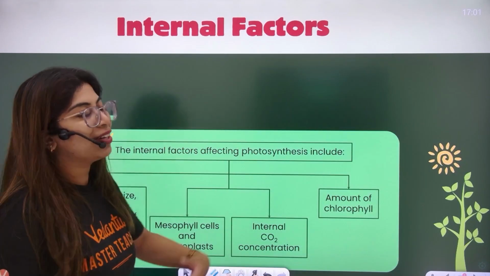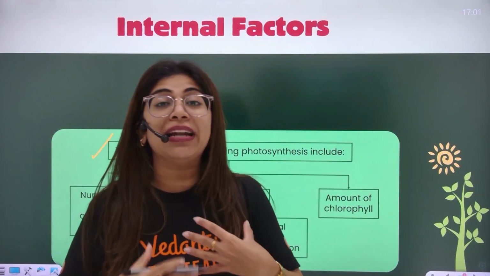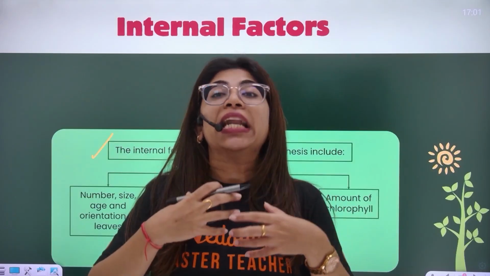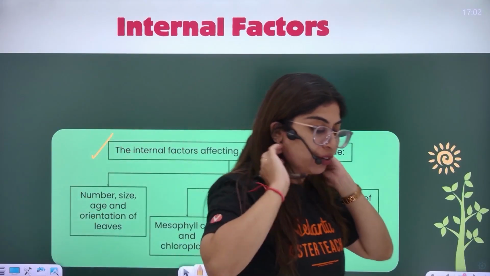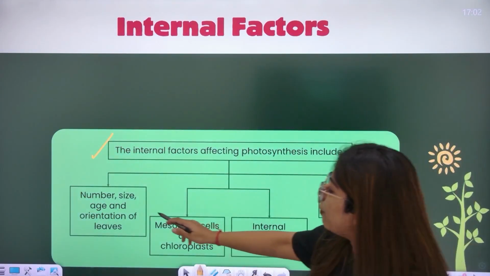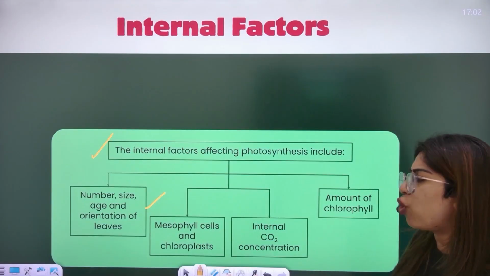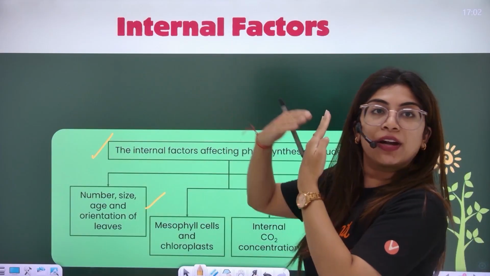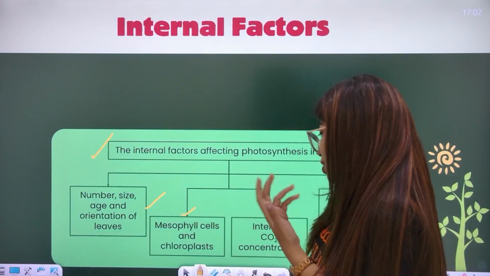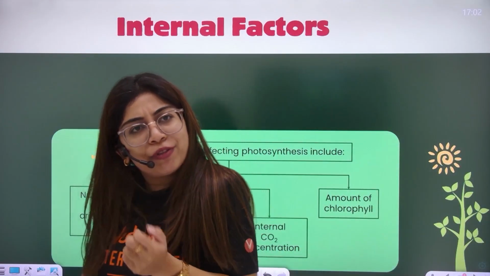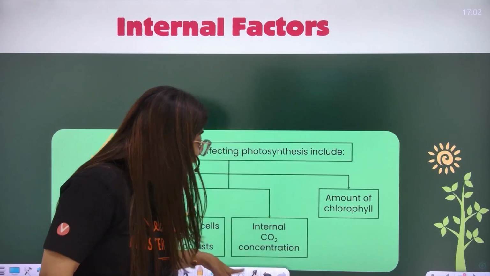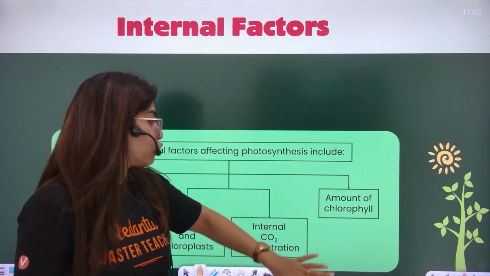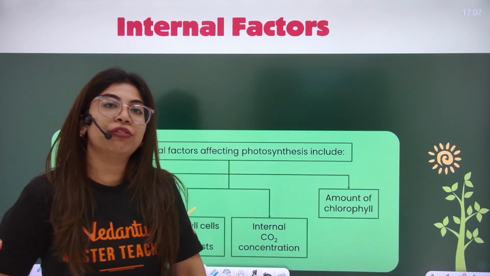Now, first of all, we're talking about internal factors, that if I was a plant, then what internal factors could have affected the rate of photosynthesis? It could be number, size, age, orientation of leaf. Orientation, how is it held with respect to the sun? It could be mesophyll cells and the number of chloroplast. Could be internal CO2 concentration, inside, internal factors. Or the amount of chlorophyll.